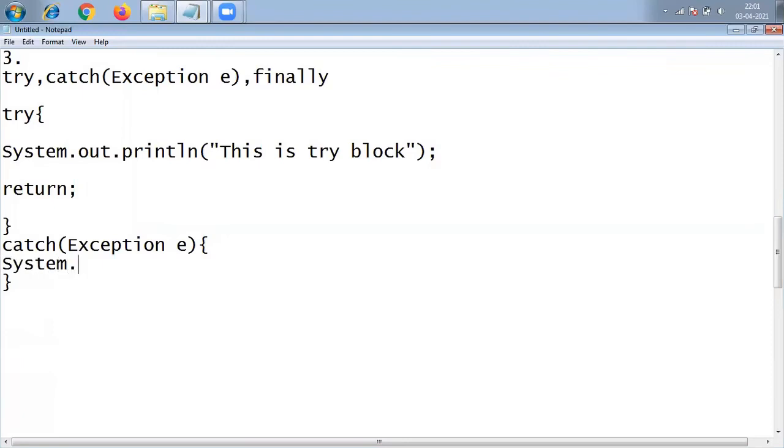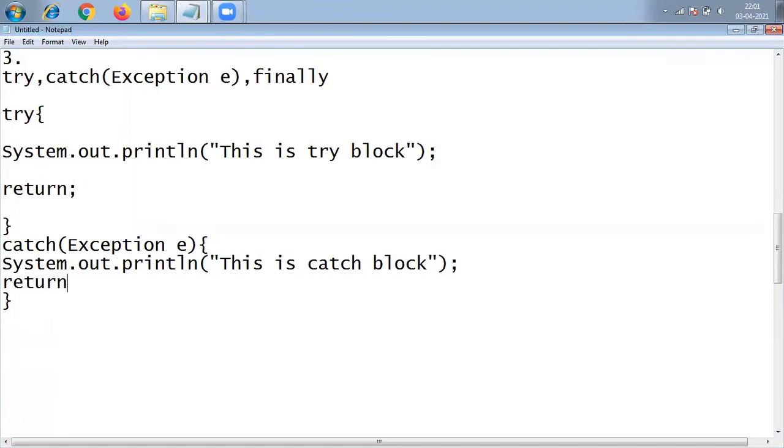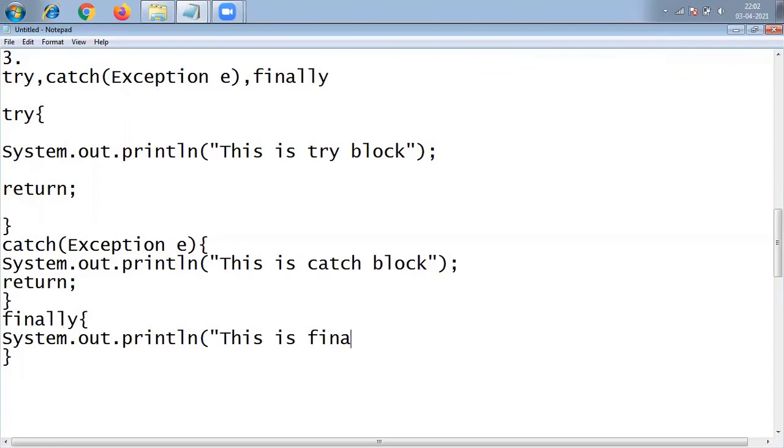Here also we have System.out.println. What is that? Like "this is the catch block" or something. So after this, finally, one more thing. In catch also we have a return statement. And after that, finally, so in finally also we have one more statement. What is that? System.out.println, "this is finally block". And after that we have a return statement.